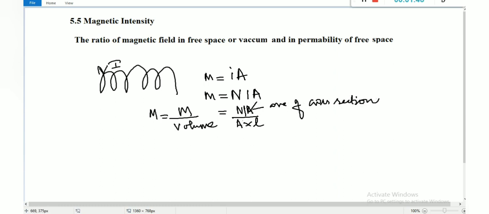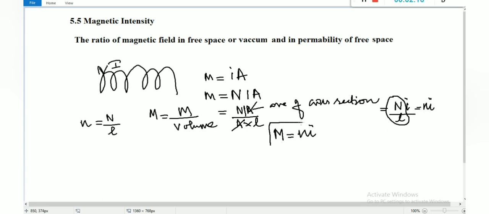So A gets cancelled, so the remaining term N I, current I, divided by L. In our previous studies we studied small n is the total number of turns divided by length. So instead of N by L, shall we write small n, right? So what is magnetization now? Capital M is nothing but n I. This is a very important relation for the upcoming topics.